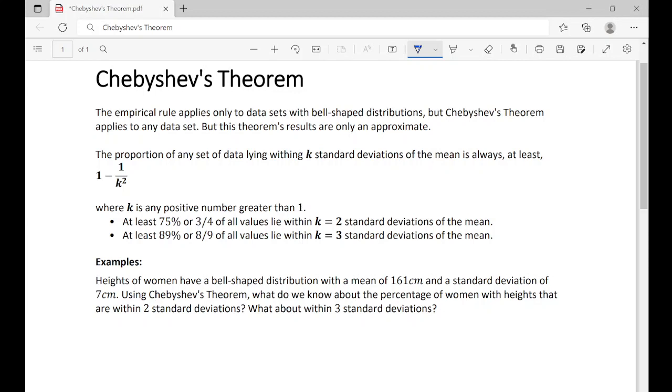So here are some facts about this theorem. We can say that at least 75% or 3/4 of all values lie within k equals 2 standard deviations of the mean. So if you're within 2 standard deviations of the mean, Chebyshev's theorem says at least 75% of all values lie there. Now, at least 89% or 8/9 of all values lie within k equals 3 standard deviations of the mean, which just means if you're within 3 standard deviations of the mean, it encompasses at least 89% of all values. So let's show an example of how to do Chebyshev's theorem.